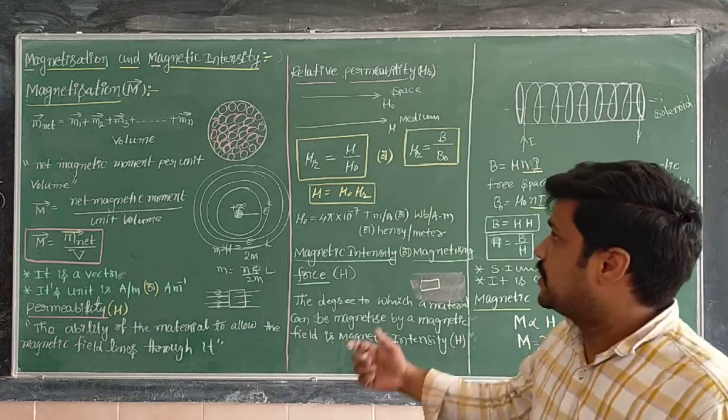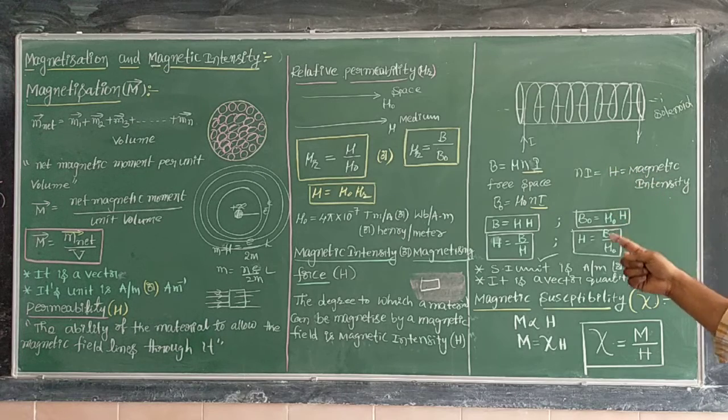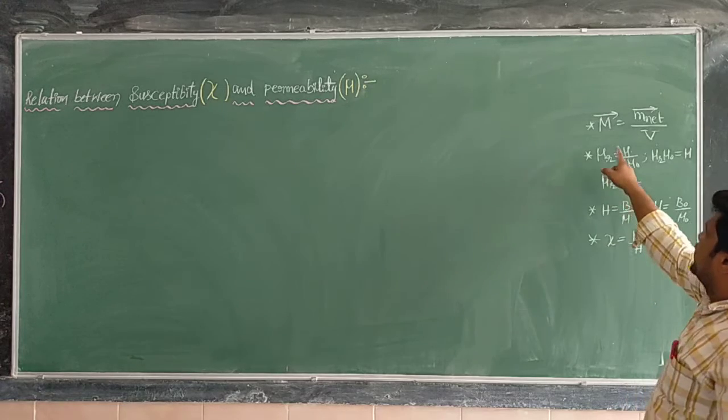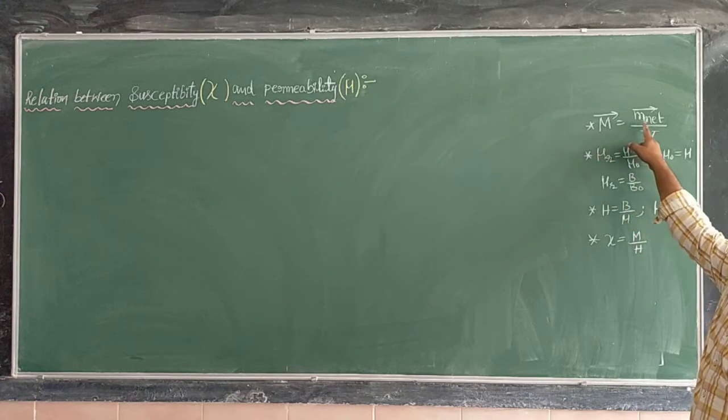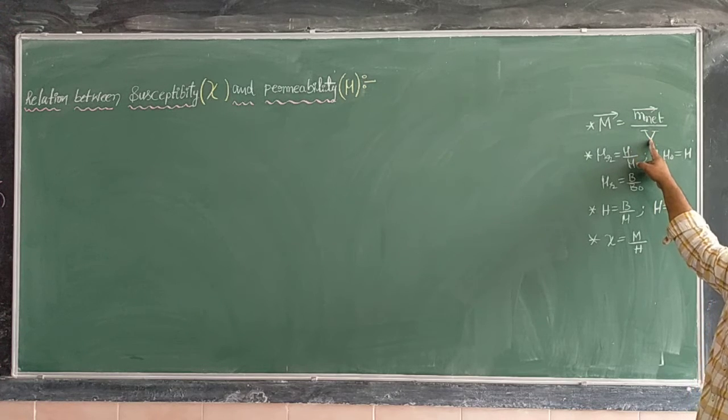Now this is about the magnetization, permeability, relative permeability, magnetic intensity, and thereafter magnetic susceptibility. Just now we have studied that intensity of magnetization is nothing but net magnetic moment divided by unit volume.